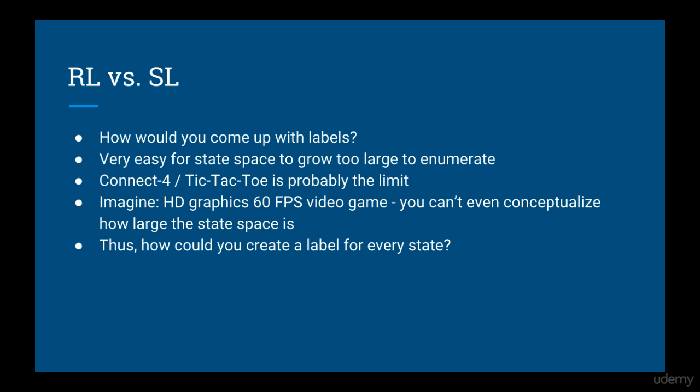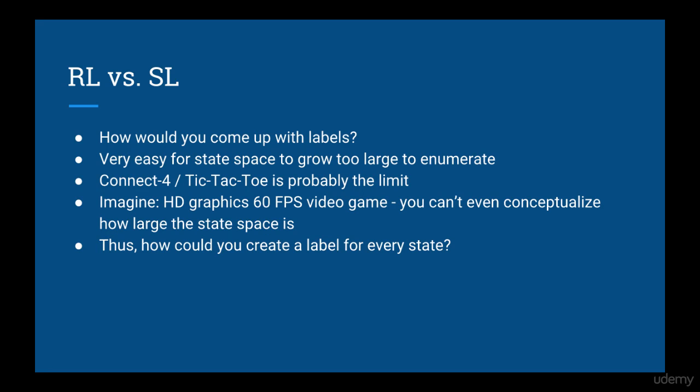Tic-tac-toe or Connect 4 is probably the limit. Imagine a video game with HD graphics and 60 frames per second. Now you have millions of pixels with hundreds of values per pixel and 60 of those per second. The number of possible states in a game like this is so large you probably can't even conceptualize it. So there's no way you can create proper labels.